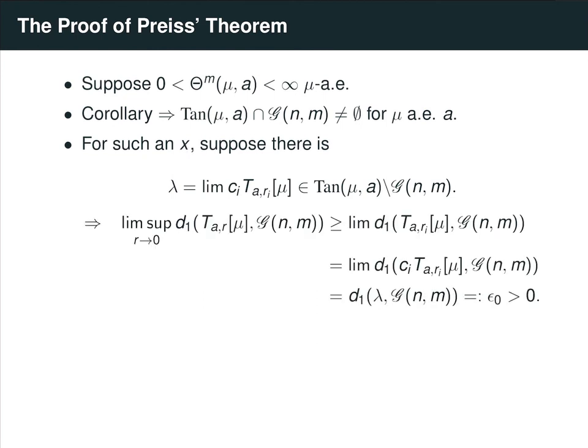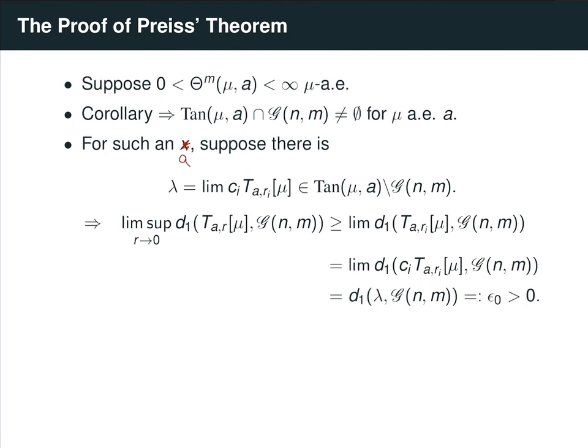Okay, so notice that if we take the limit supremum of the d1 distance of ta r mu to the cone G, that's at least the same limit if we just take the limit along the radii r sub i. Then recall that this distance is invariant if we multiply this measure by a constant. So that means that this is equal to the limit of d1 of ci ta r mu.